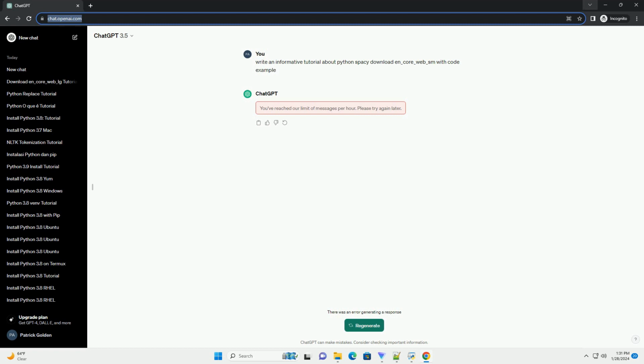Step 3, load and use the en_core_web_sm model in Python. Now that you have downloaded the en_core_web_sm model, you can use it in your Python script or Jupyter notebook. Here's an example code snippet.